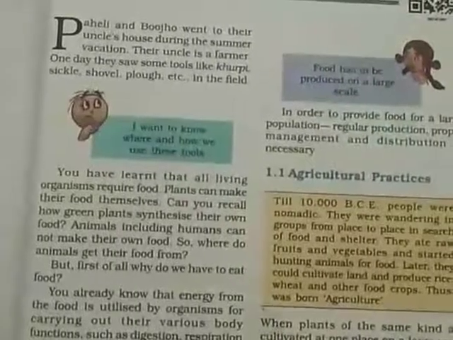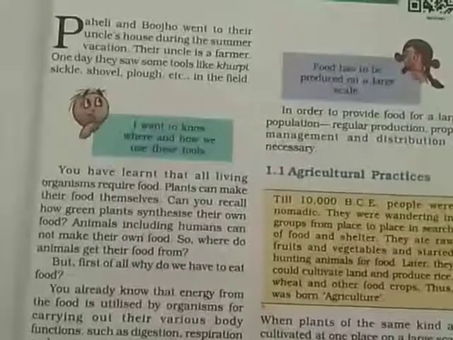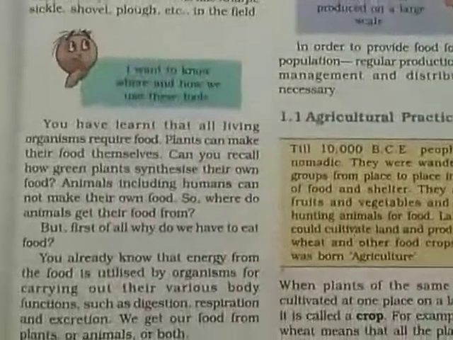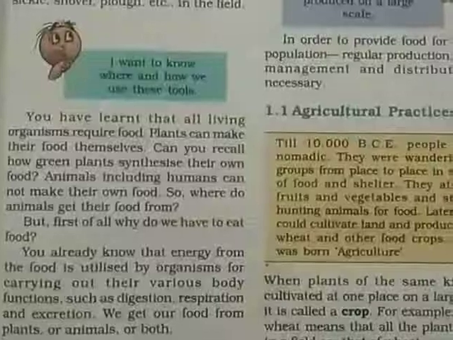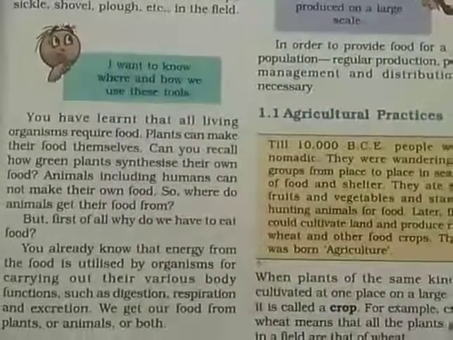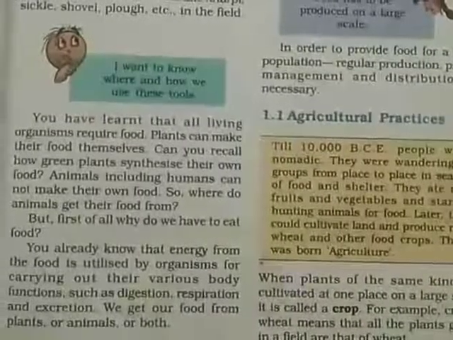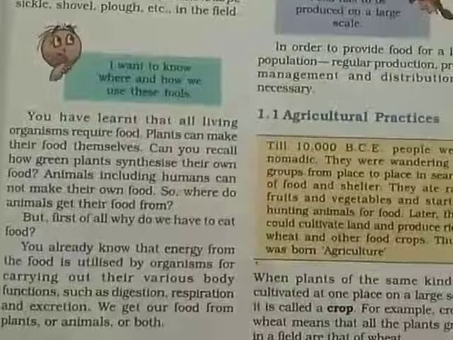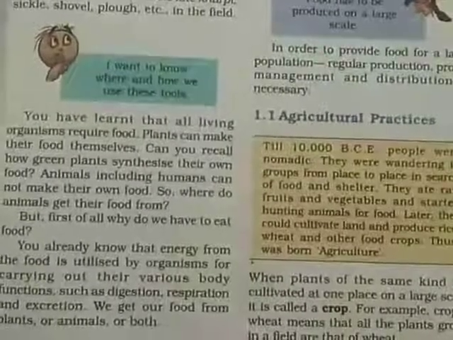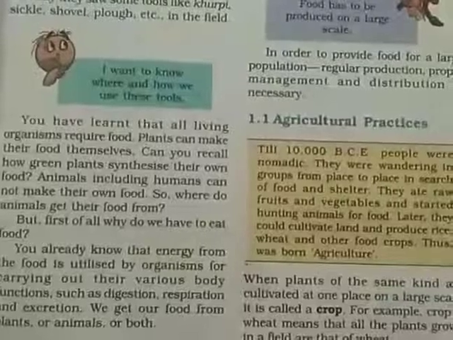We already know that energy from the food is utilized by organisms for carrying out their various body functions. In our body, so many different systems are there, and to carry out the functions of the systems such as digestion, respiration, and excretion, we get our food from plants or animals or both.